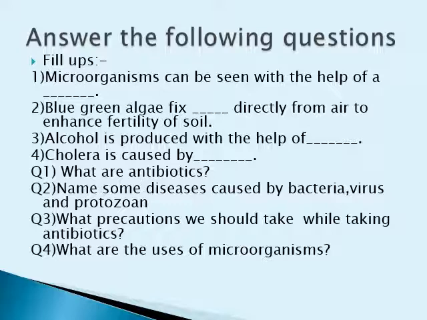Diseases caused by viruses are influenza, cough, cold, as well as COVID-19. Some of the even more serious diseases caused by viruses are polio, chickenpox, which you can also write down. Diseases caused by protozoans are malaria, dengue fever.